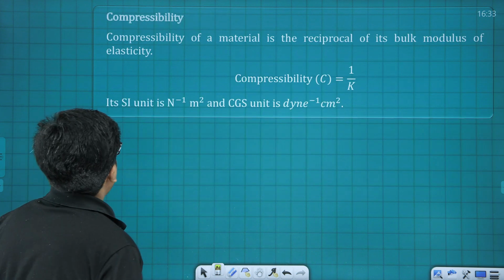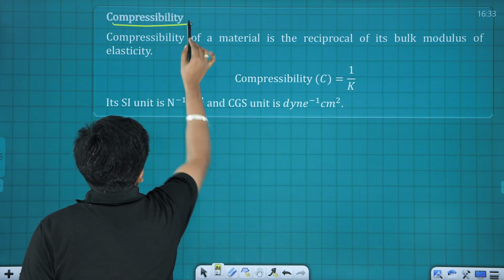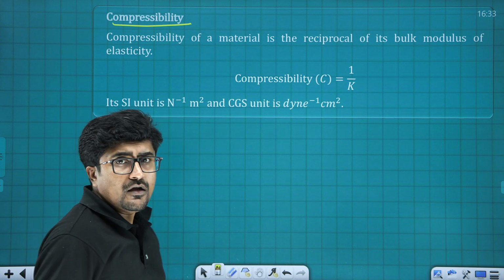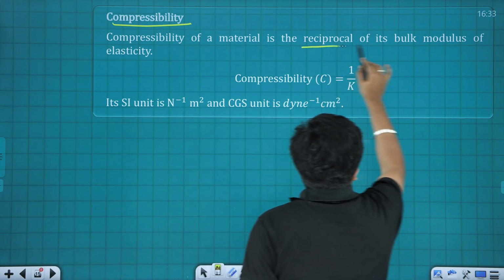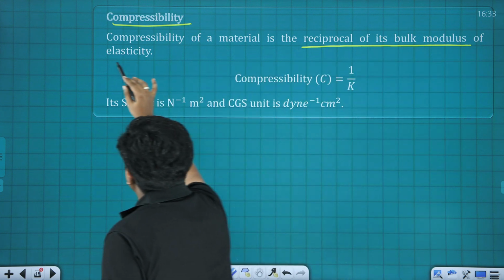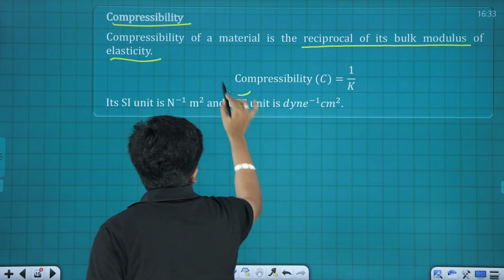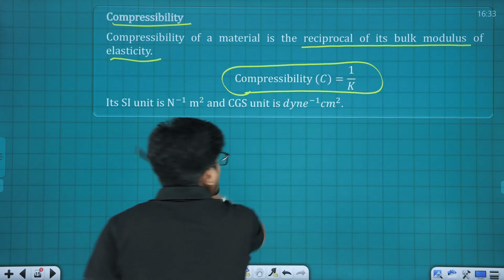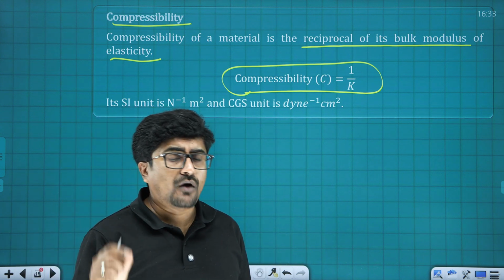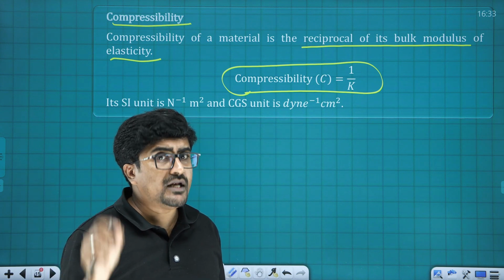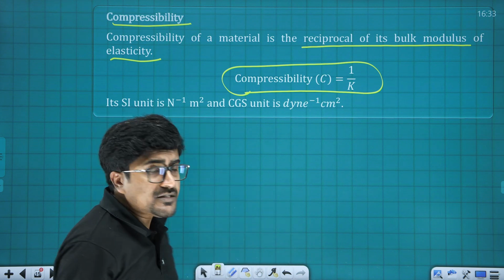The next one is compressibility. Compressibility is the reciprocal of bulk modulus. It's a very important term. It is the reciprocal of what? Bulk modulus. I told you, related to match the following, assertion, reason and all, this information is very important. So what is compressibility?